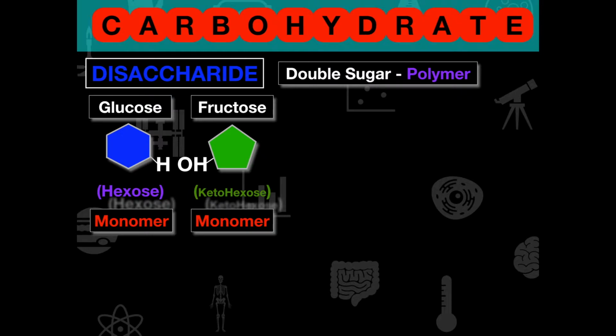Technically, fructose, remember, is an isomer of glucose. Its molecular formula is C6H12O6. But here's the thing. Fructose is what we call a ketohexose, whereas glucose is an aldohexose. Fructose technically has a 5-membered furanose ring, and it does have 6 carbons. They're not connected together in a hexagon-like ring. They're actually in a pentagon-like ring, and then we have a carbon that sticks out of this pentagon. But for right now, I represent the fructose with the green model here because it has a 5-membered ring, but it technically is a hexose.